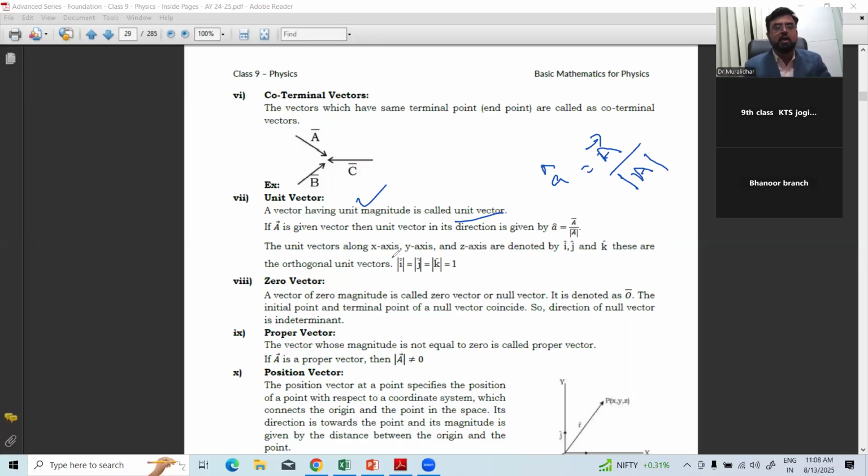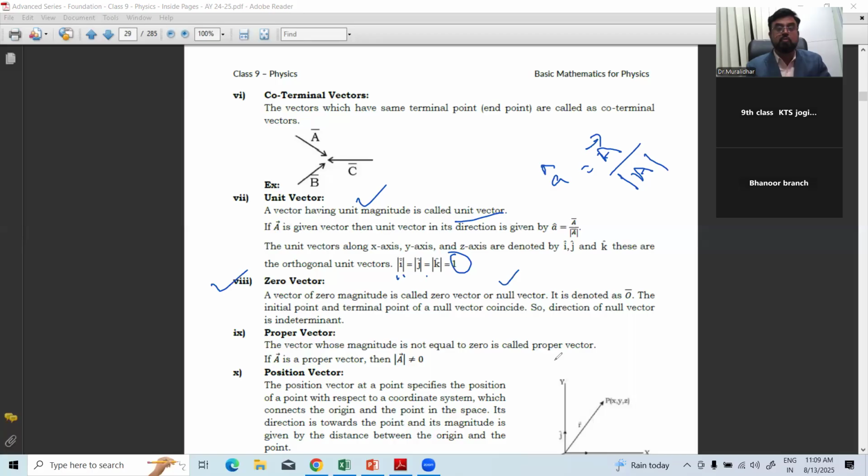The unit vectors along the x-axis, y-axis, and z-axis are denoted by i, j, k. These are orthogonal unit vectors. So mod i is equal to mod j is equal to mod k is equal to 1. That we'll see later when we discuss the problems. Zero vector: a vector of zero magnitude is called a zero vector or null vector.